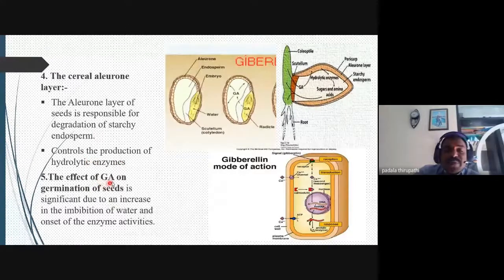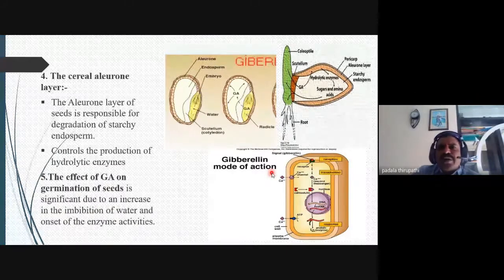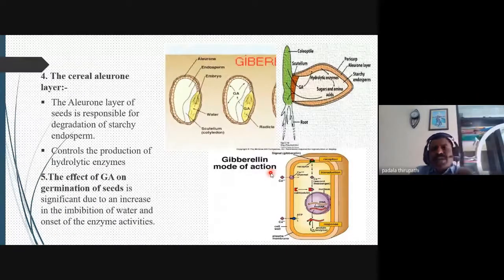Also there is an increase in the imbibition of water and the set of enzyme activity. Have you heard the term imbibition? In imbibition, hydrophilic colloids absorb moisture, the water content. Then automatically the seed is going to enlarge. The size of the seed enlarges, and it very easily germinates to produce the plumule, the coleoptile and the root region also.